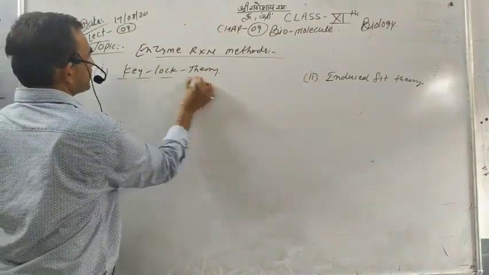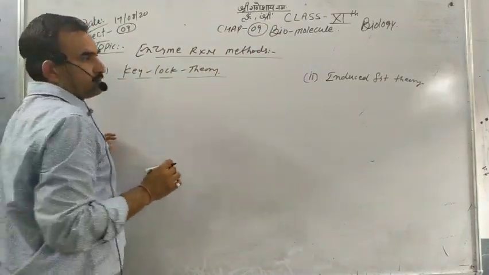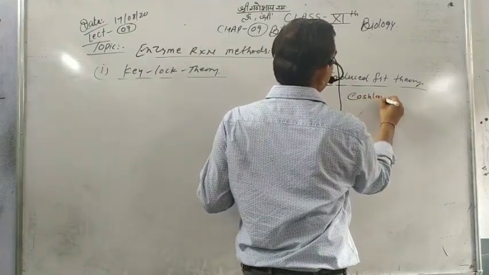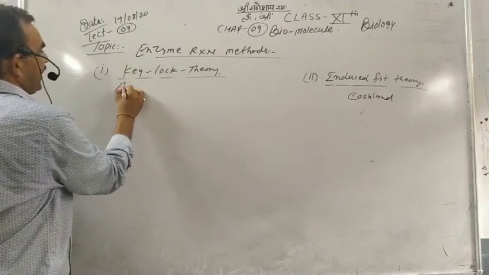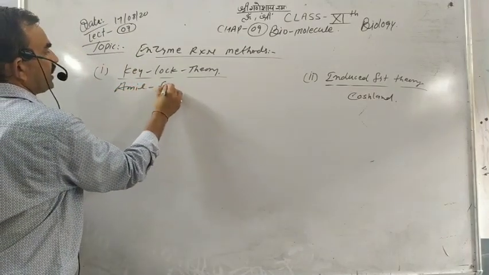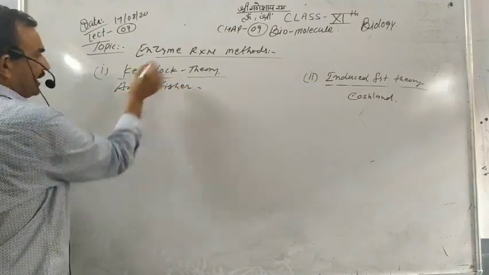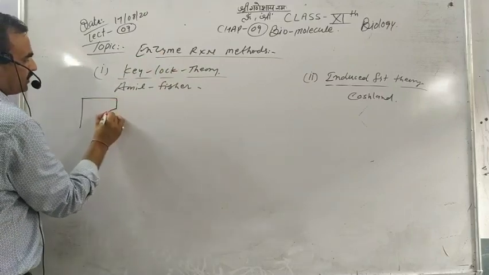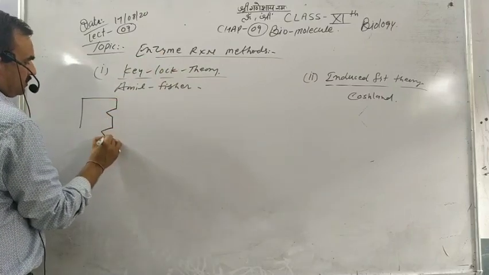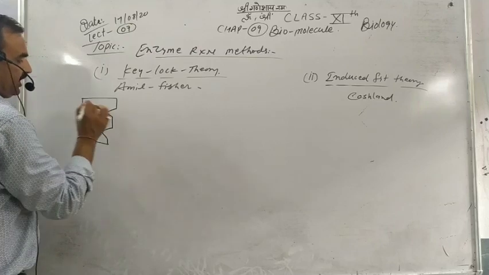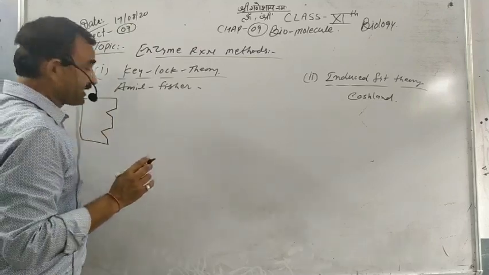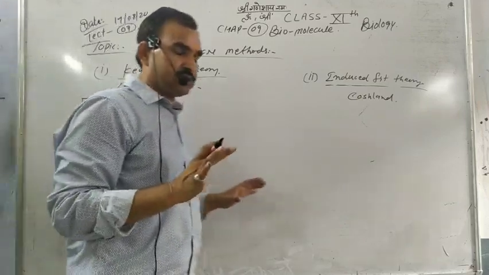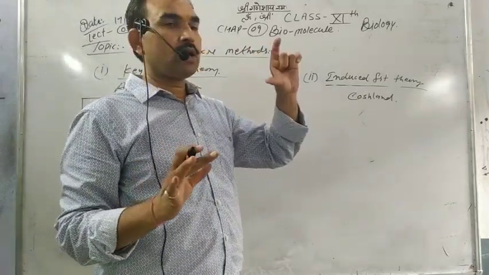What does this say? The lock and key theory is given by Emil Fischer, and the induced fit theory is given by Koshland. Emil Fischer says that the enzyme has specific activation sites. These are defined as the lock.